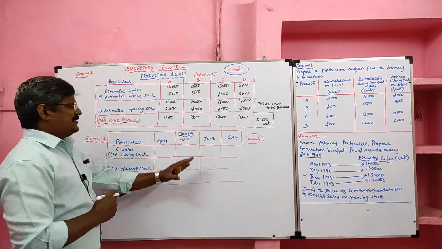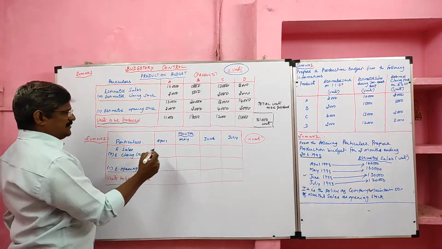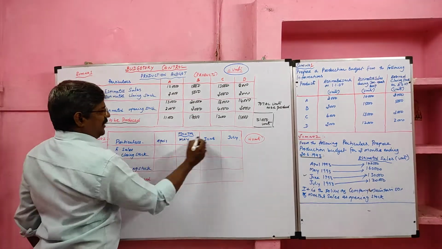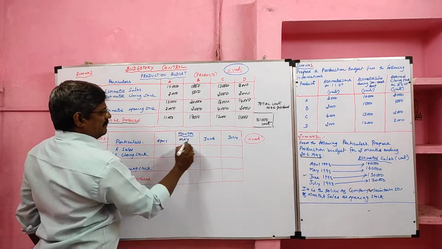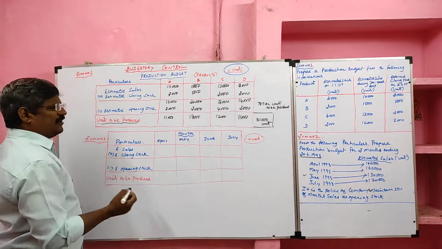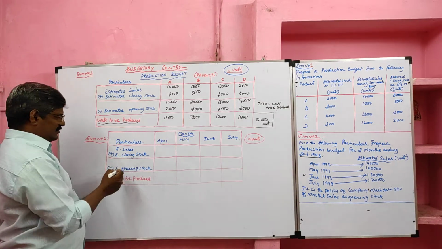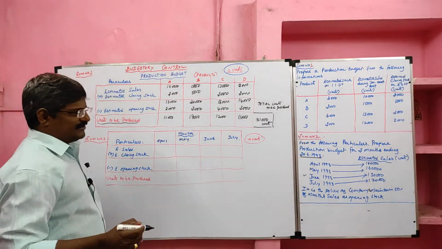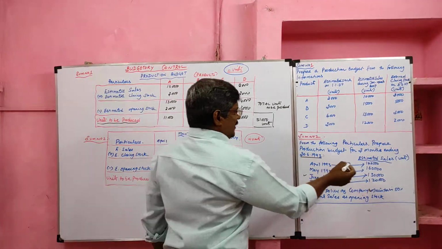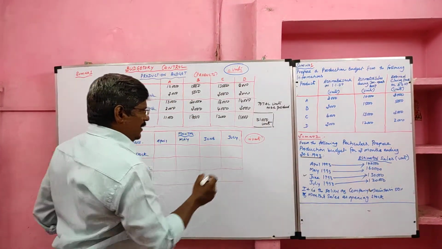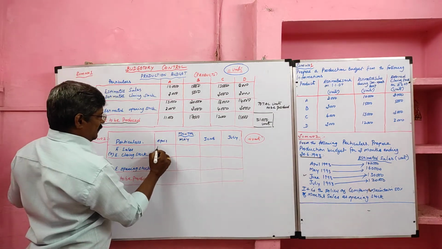I am going to use the same format here. The format is April, May, June, July. Instead of products, I recorded month names. Then particulars as usual: estimated sales plus estimated closing stock minus estimated opening stock. Here estimated sales are given. April estimated sales 1,40,000.